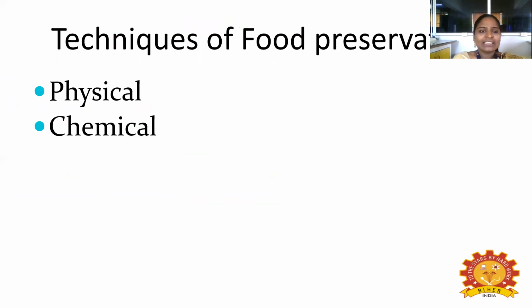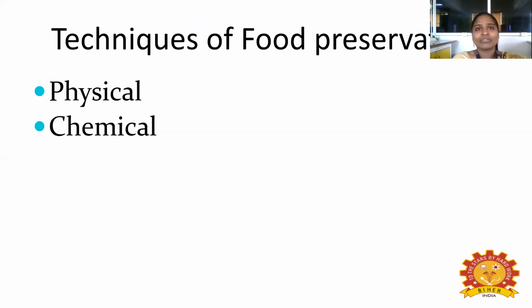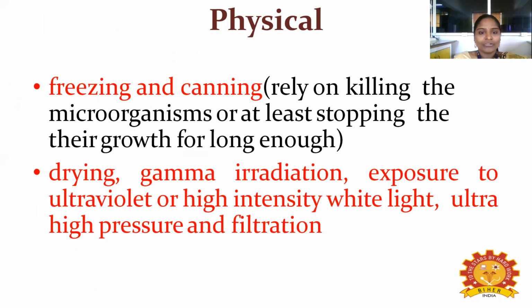Next, another classification for techniques of food preservation. There are two techniques: one is physical techniques, another one is chemical techniques. Physical means you are going to do it physically. Chemical means you are going to add a chemical to preserve the food. Physical food preservation uses methods like freezing and canning.